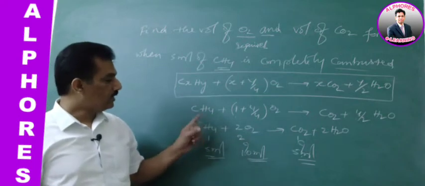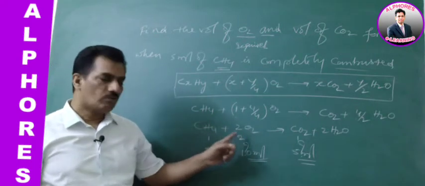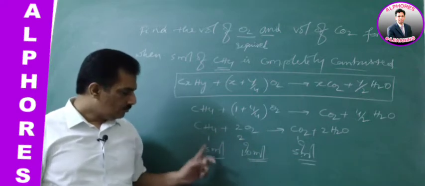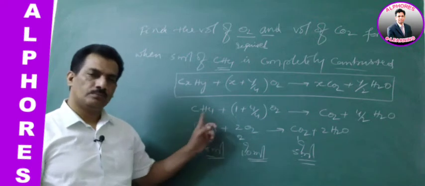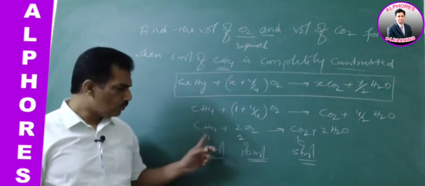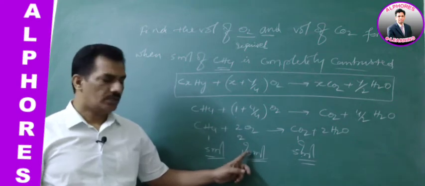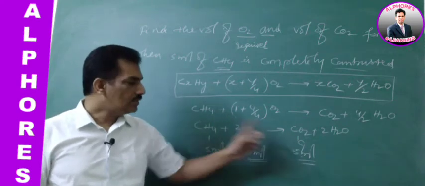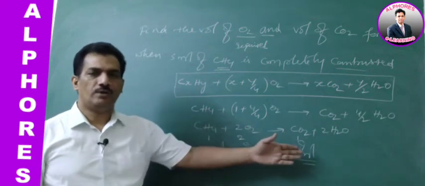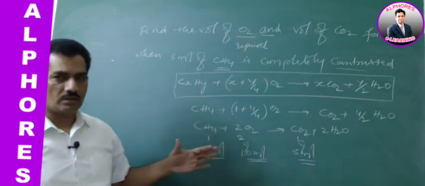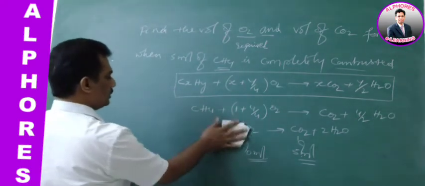With that principle, when 1 mole requires 2 moles, or 1 ml requires 2 ml, then 5 ml requires 2 by 1 into 5, which is 10 ml. And 1 mole gives 1 mole, 1 ml gives 1 ml, 5 ml gives 5 ml. Are you following? Now let us move to the next model question.